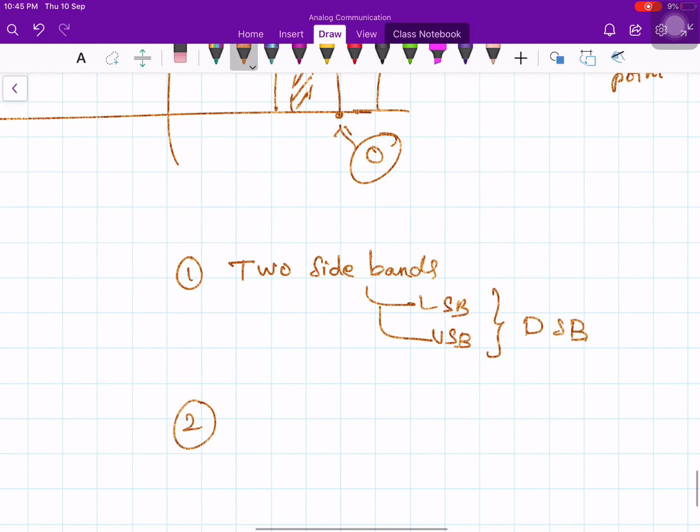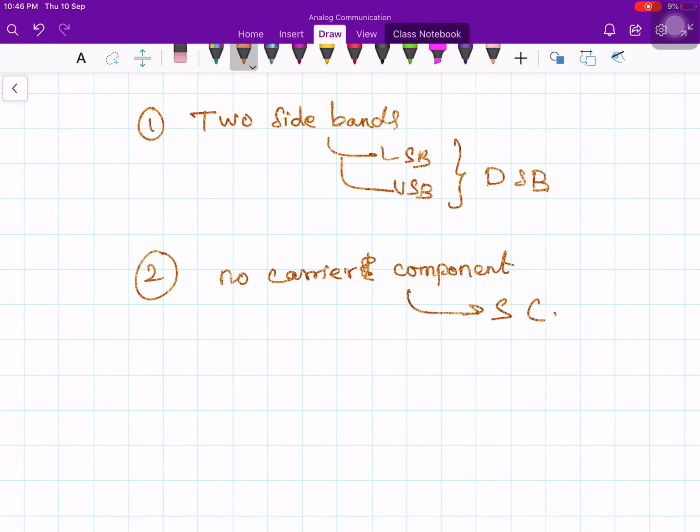And the second point that we learned is no carrier component in the modulated signal. Therefore suppressed carrier. So this is called a double sideband suppressed carrier.